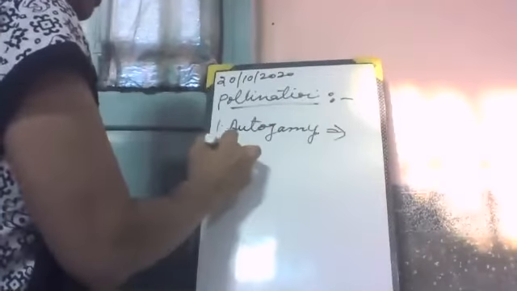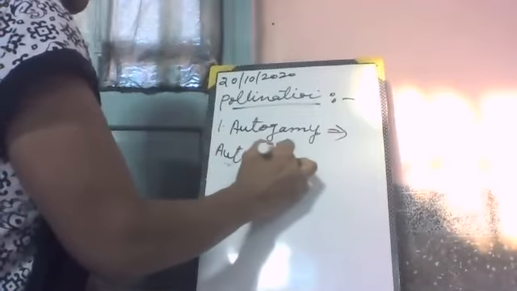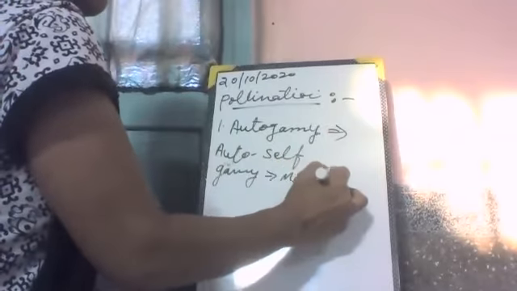Auto means self and gamy means marriage. Autogamy means pollen grains of the same flower reach the stigma of the same flower.